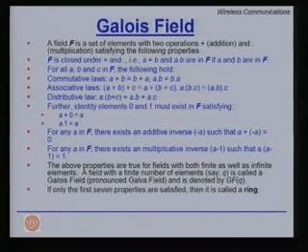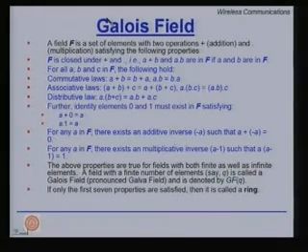Now, let us take a very brief mathematical detour and talk about something called the Galois field. This is named after a French scientist Galois, hence the pronunciation Galois. Galois field, we will realize, is something which follows a set of properties, and we need to do this because we want to move into the next domain of linear block codes, which is called the cyclic codes. Cyclic codes, we will realize, are much easier to define once we understand a little bit of Galois field theory.